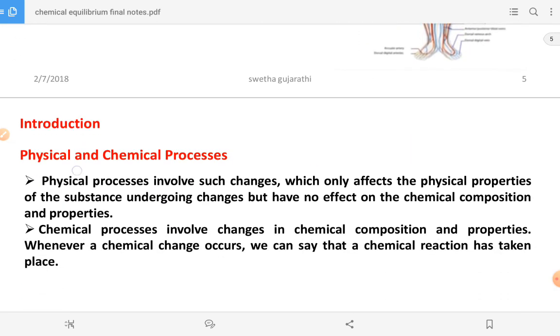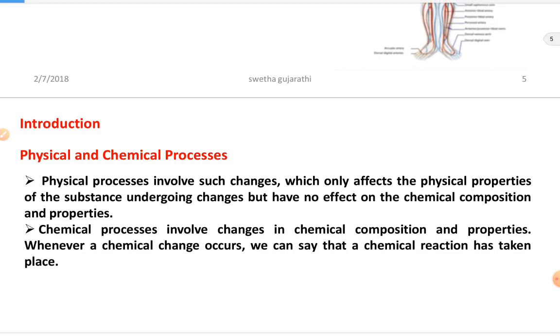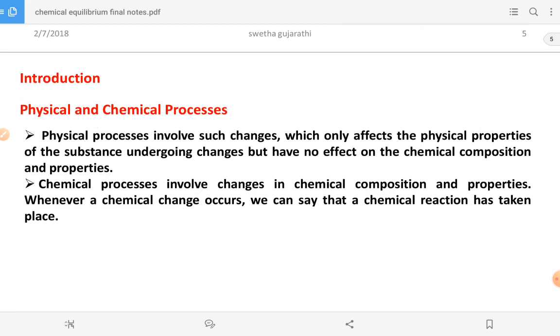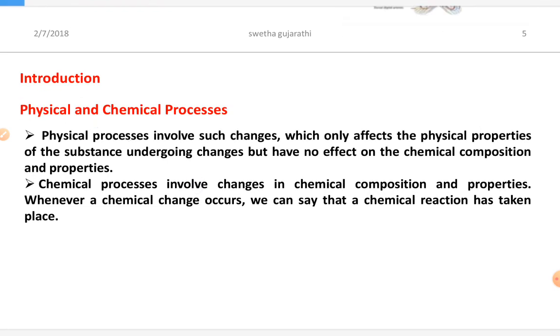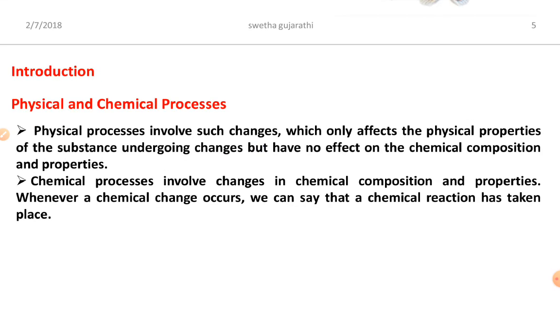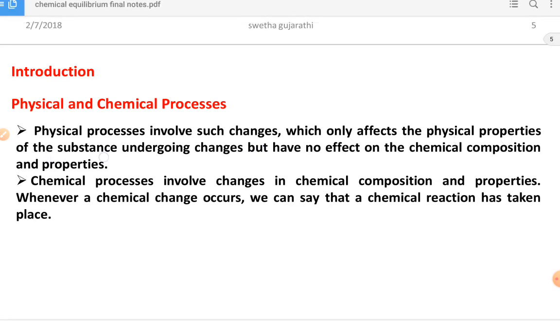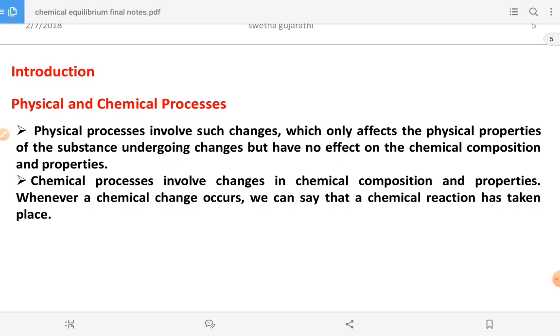Now here we have the physical process and the chemical process. We are going to discuss equilibrium in physical and chemical processes. Let us see, what is a physical process? A physical process involves changes that only affect the physical properties of the substance undergoing change but have no effect on the chemical composition and properties.